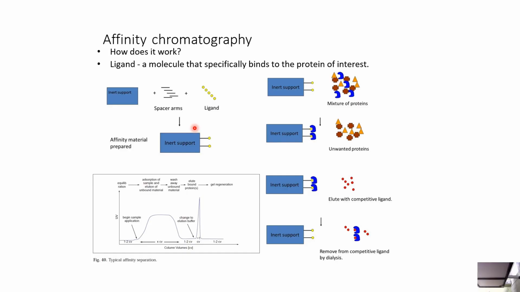Affinity chromatography uses a ligand, a molecule that specifically matches the protein of interest. For example, you have a mixture of proteins, an inert support and a ligand. Unwanted proteins pass through, while the protein showing affinity will bind. Elute with a competitive ligand, one that binds with a stronger interaction than this. Then remove the competitive ligand by dialysis.